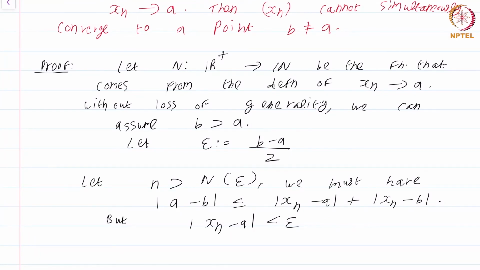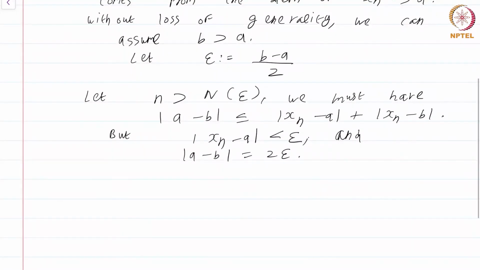Why is that the case? Simply because we chose small n greater than N of epsilon. But mod A minus B is by definition just 2 epsilon. It's just 2 epsilon by the very definition, as B minus A is just 2 epsilon.